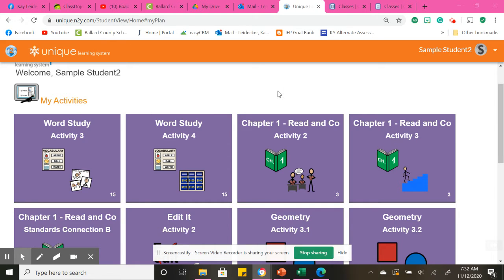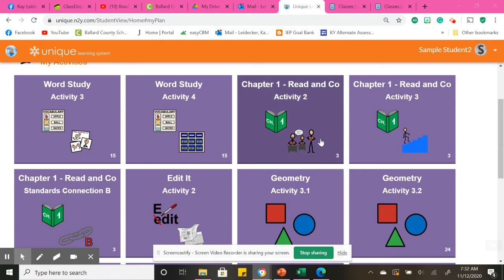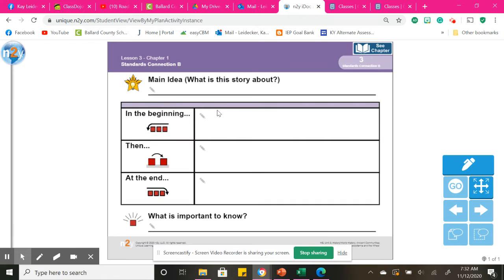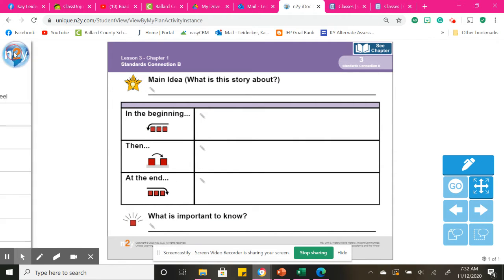I'm on N2Y, and I'll show you your CK12 once I'm done with this. You will do your word study, your vocabulary words. Here is the game board we did yesterday, so if you want to do that and study your vocabulary words, you can do it that way. You will read our story and have comprehension questions with that. And then with this box, you will put the events in the order in which they happened in the story from beginning to end.